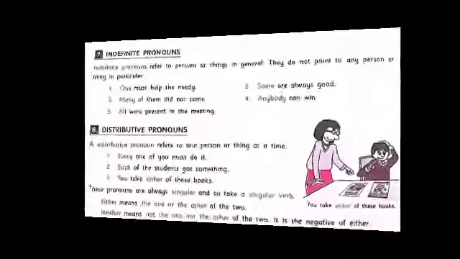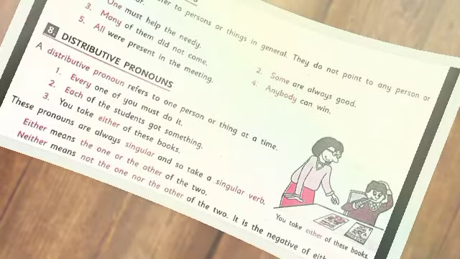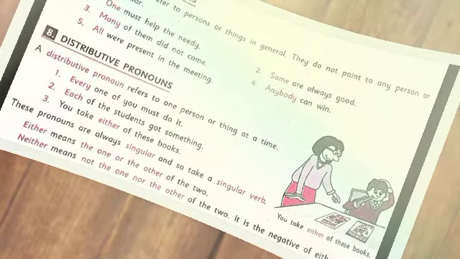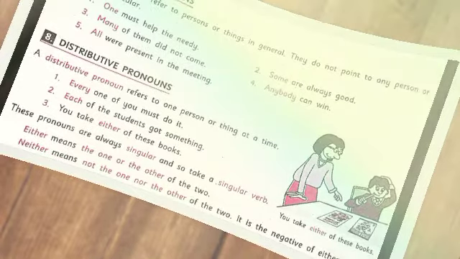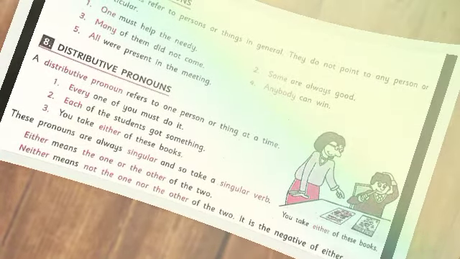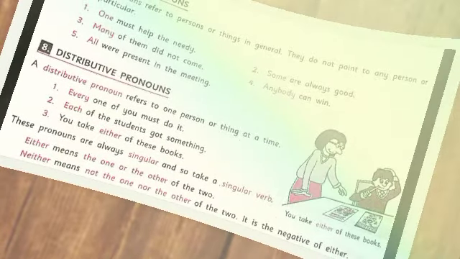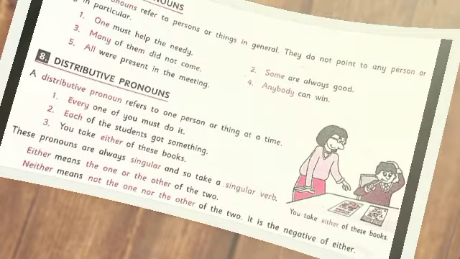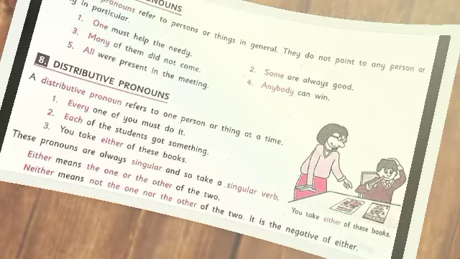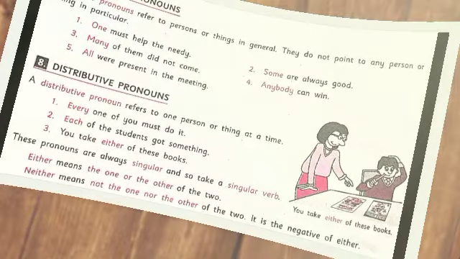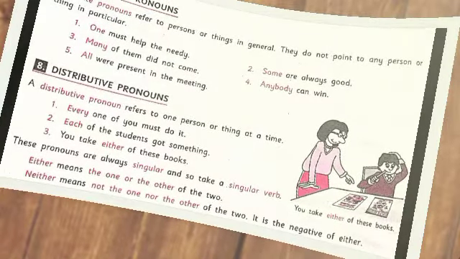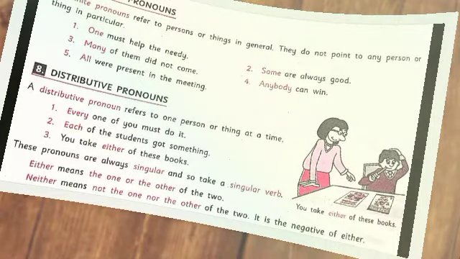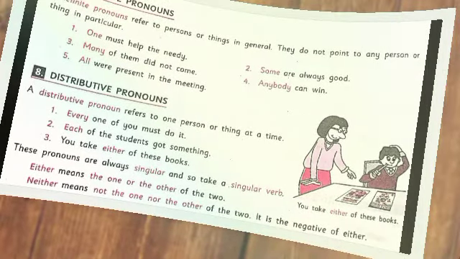The seventh kind of pronoun is indefinite pronouns. What are indefinite pronouns? Indefinite pronouns refer to persons or things in general. They do not point to any particular person or thing. For example, one must help the poor.